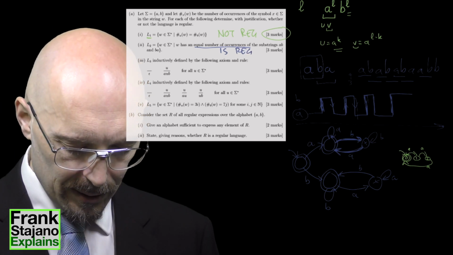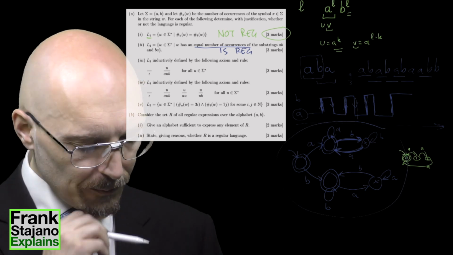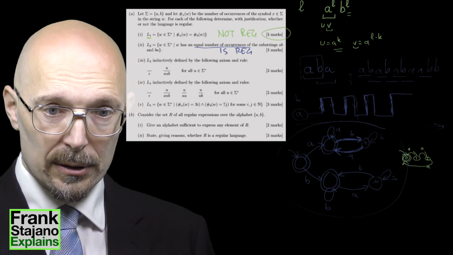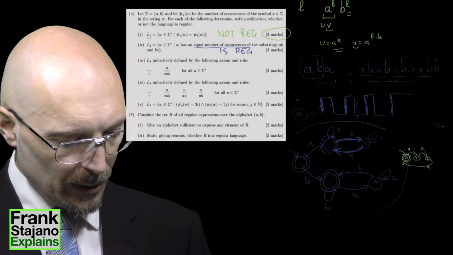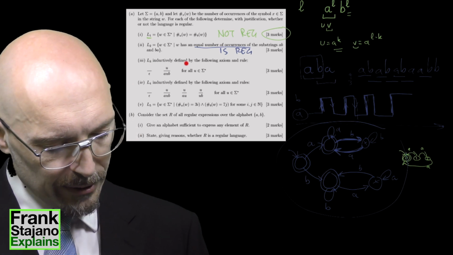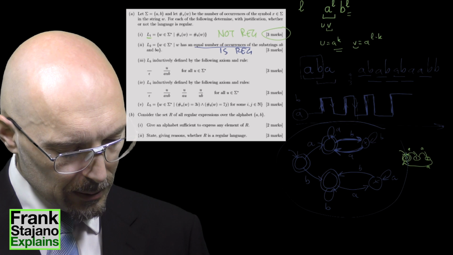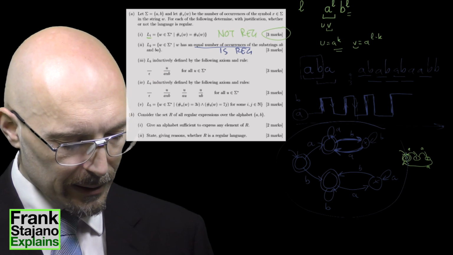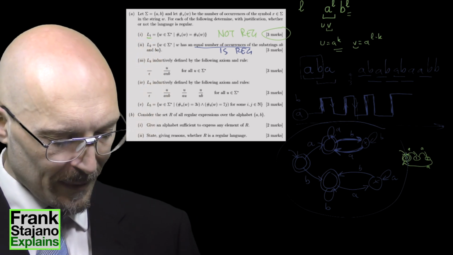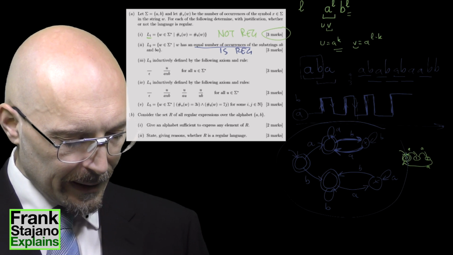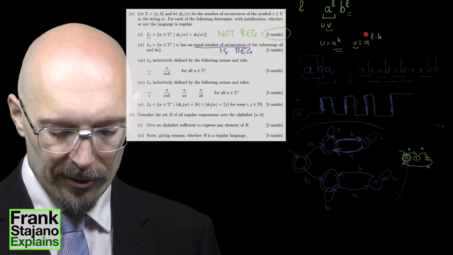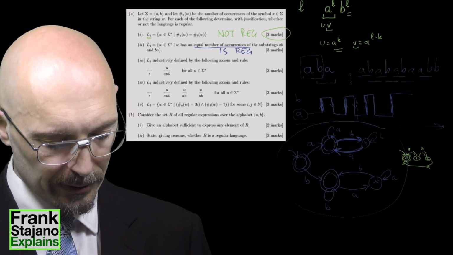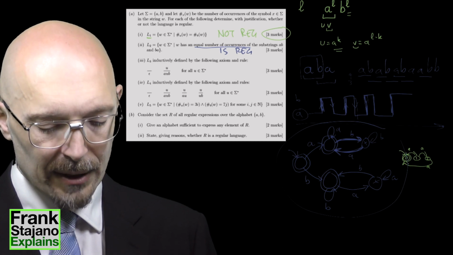Proof of that being the DFA that I just built. Now the third language, inductively defined by the following axiom and rule, A and B. That's again the one with nested brackets, and I can use exactly the same reasoning as the first answer to say that it is not regular. I can use the same example.